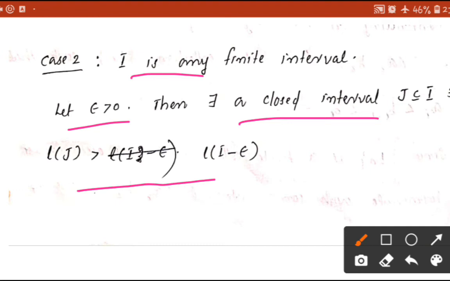Suppose this is the interval I, then clearly a closed interval J is contained in this interval I, satisfying the condition that length of J is greater than length of I minus epsilon.